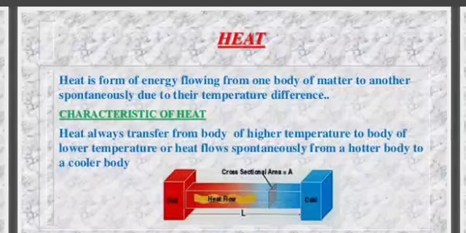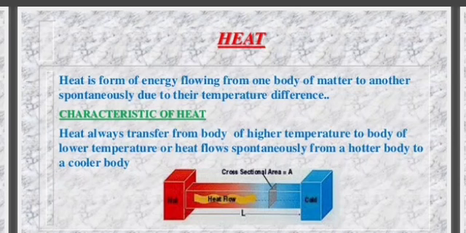Hello students, today we are going to discuss chapter 4, Heat. Heat is a form of energy flowing from one body of matter to another spontaneously due to their temperature difference. Characteristics of heat: heat always transforms from one body of higher temperature to a body of lower temperature, or heat flows spontaneously from a hotter body to a cooler body.